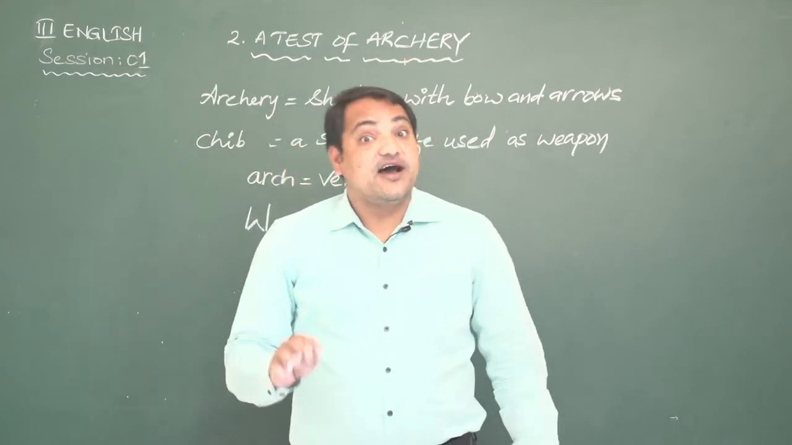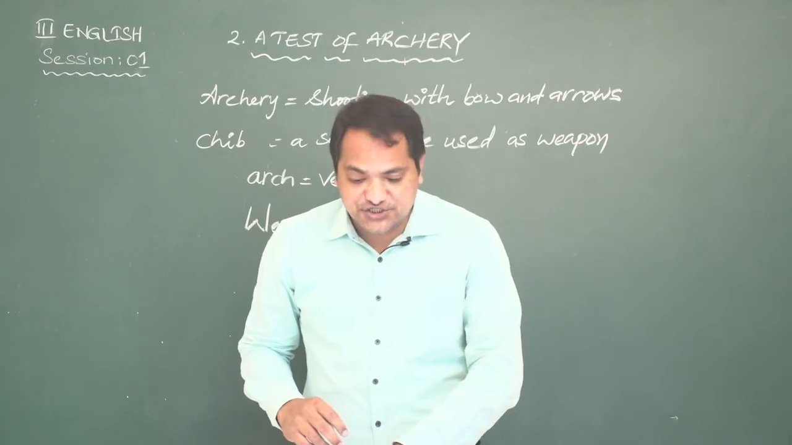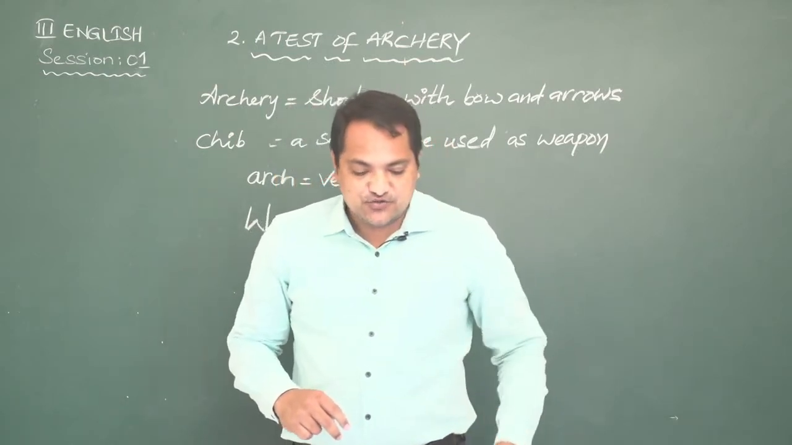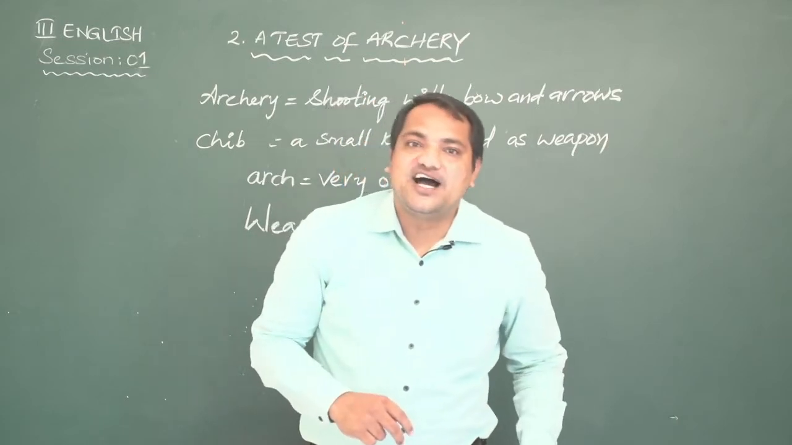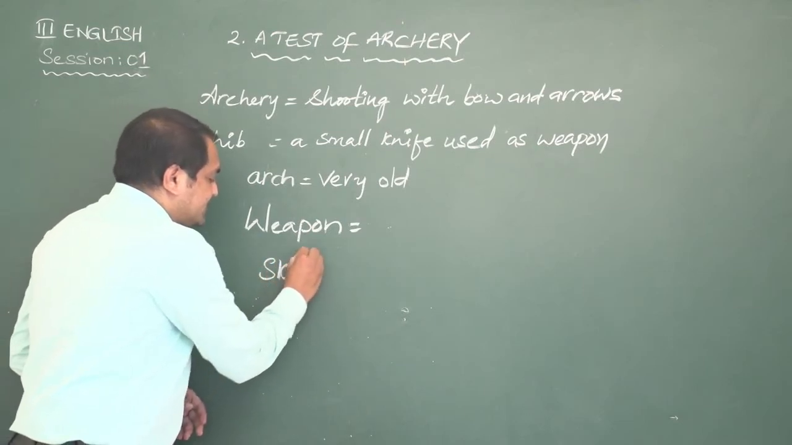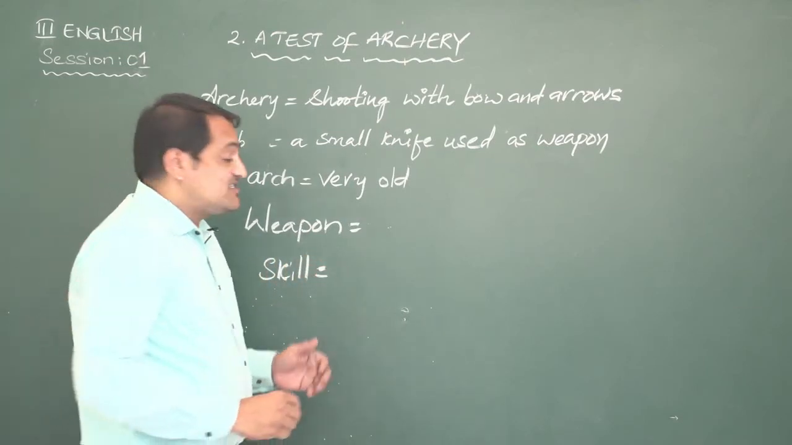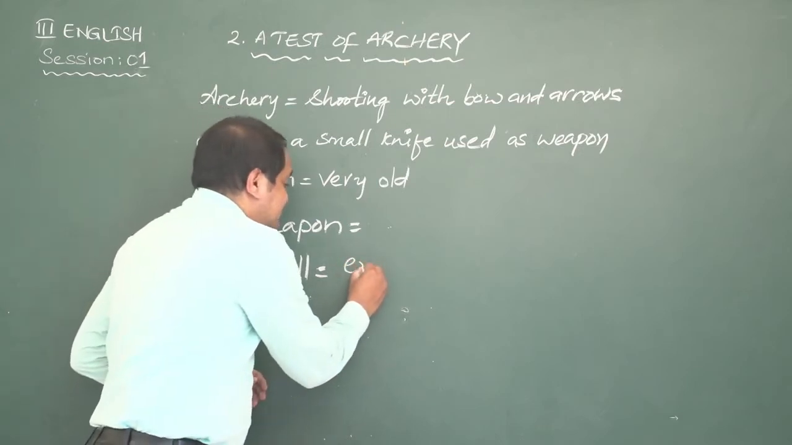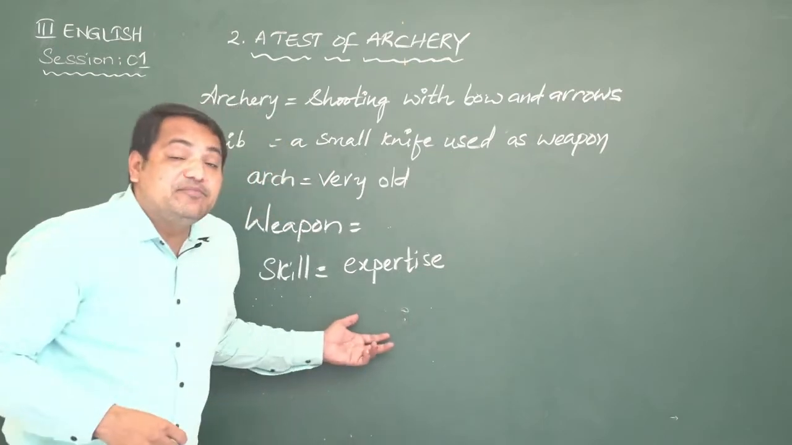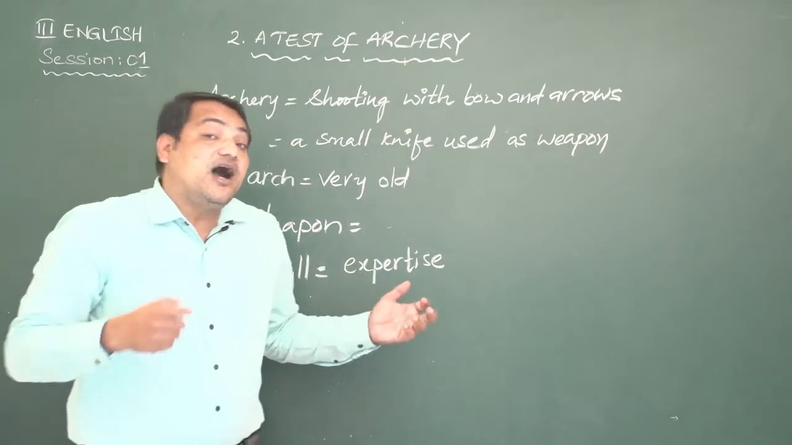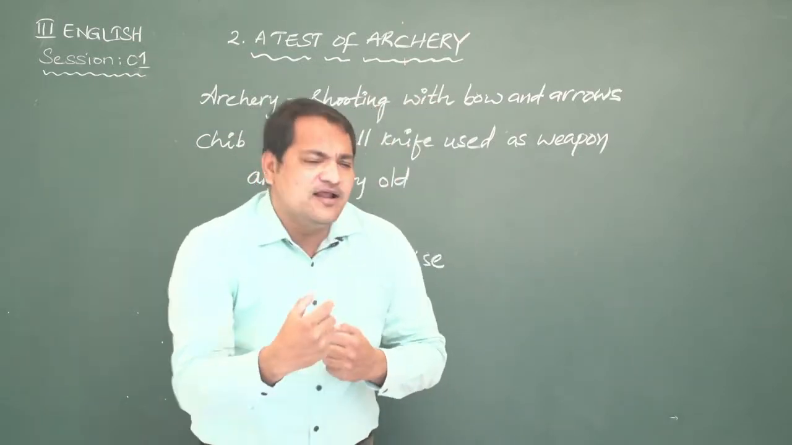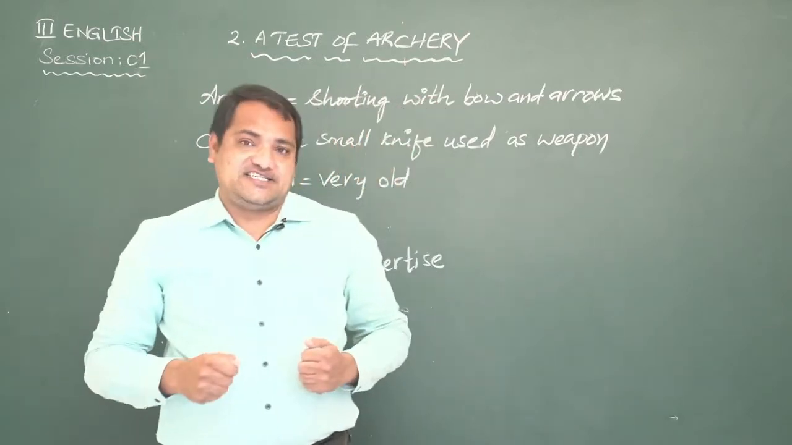Dronacharya said, there are many things I want to teach you, but today I want to take a test to see your skill in archery. Now, what is the meaning of skill? Skill is expertise, becoming expert in something. How do you gain a skill? We learn a skill by repeatedly doing it.